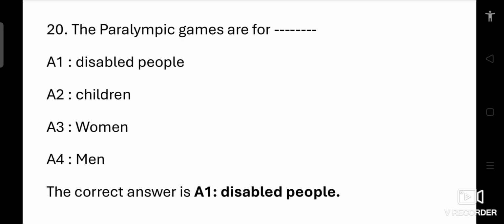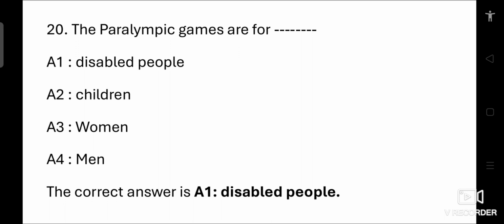The Paralympic Games are for dash. Option 1 disabled people, 2 children, 3 women, 4 men. The Paralympic Games are specifically organized for athletes with disabilities, including physical, visual, and intellectual impairments. These games provide an opportunity for disabled athletes to compete at a high level in various sports, promoting inclusivity and showcasing their talents.